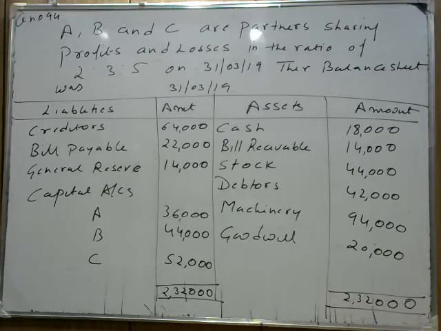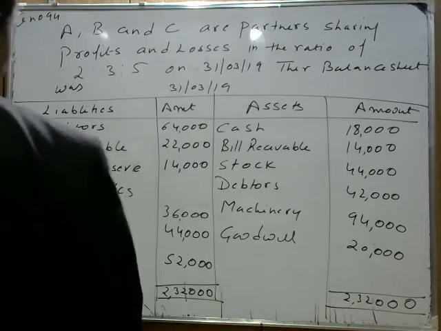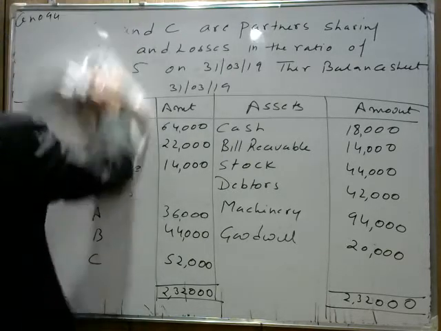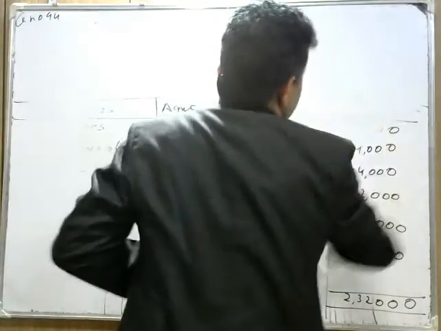You know general reserve will be distributed between the partners' capital accounts. ये पार्टनर्स के लिए फायदा है, उनकी कैपिटल बढ़ेगी, the capital will increase. Similarly, goodwill is given in the old balance sheet. We need to write off the goodwill of rupees 20,000. So we have cash 18,000, bills 14,000, stock 44,000, debtors 42,000, machinery 94,000, goodwill 20,000. There are certain adjustments.